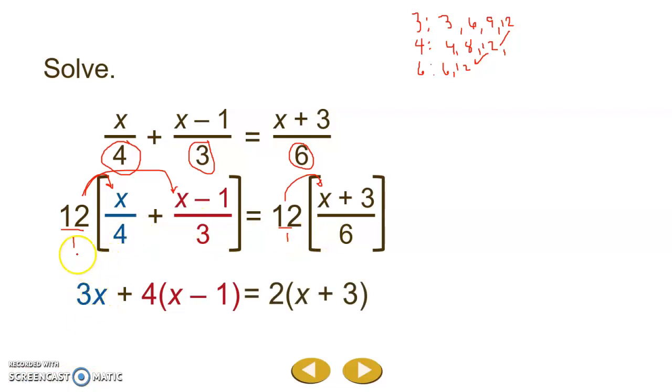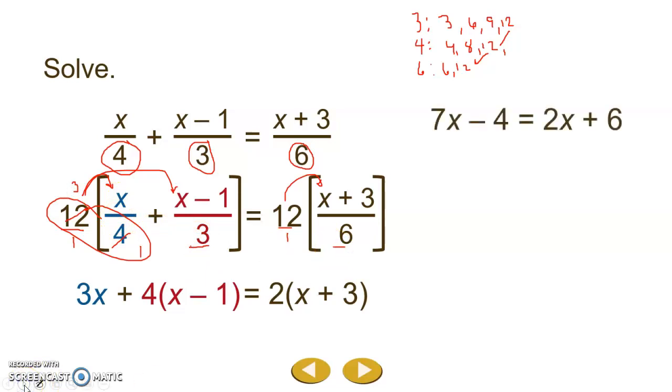If you're not sure how we got this 3x, we looked at 12 and 4 and we simplified. 4 goes into 4 one time and it goes into 12 3 times. And we did the same thing with the 3 and the 6 on the other parts of our equation. We need to distribute again to get rid of those parentheses, and when we do that and combine like terms, we get 7x minus 4 equals 2x plus 6.